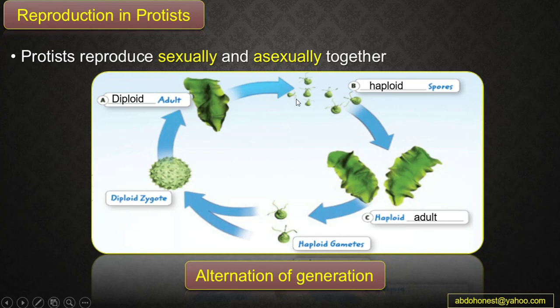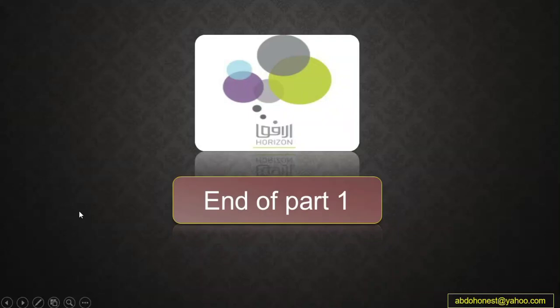One last thing, guys, the spore. We know that the spore is a reproductive cell that can live in harsh conditions. Okay, that can resist harsh environmental conditions. And this is about the alternation of generation and reproduction in the protist. And this is everything about part one.